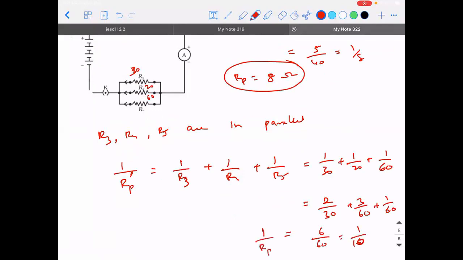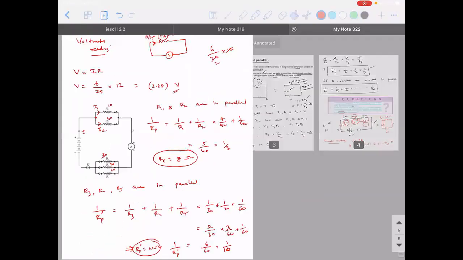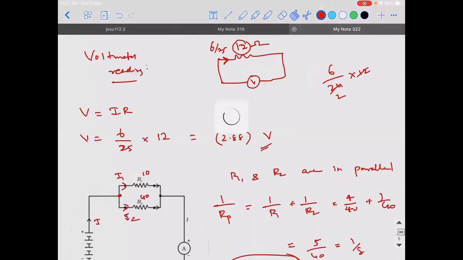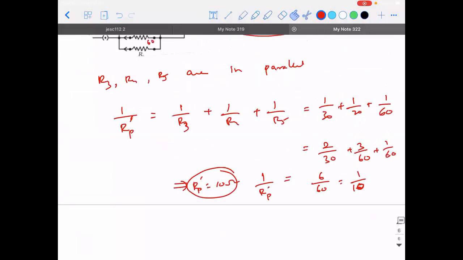This is 1 by Rp dash. So what is the value of Rp dash? That is 10 ohm. I hope it is clear till this step. So it is 10 ohm.